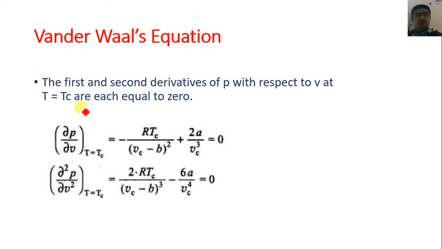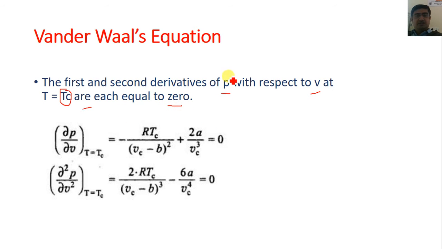Now the first and the second derivatives of P with respect to V at T equal to Tc, where Tc indicates the temperature at the critical point of the gas, are each equal to 0.